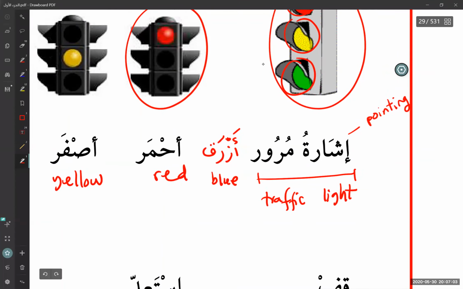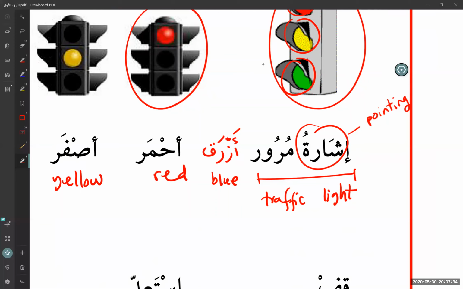If you break these words and put them separately, one word means pointing, another word means murur, which is traffic. If you combine them, pointing traffic, it doesn't quite make sense, right? But when you combine these words together, they give you a completely new meaning. And this new meaning is traffic light.